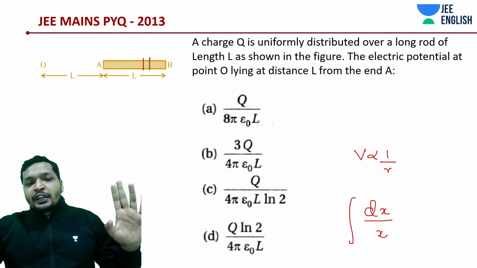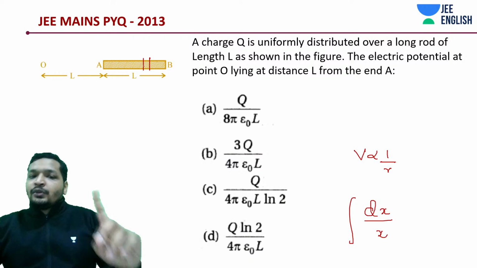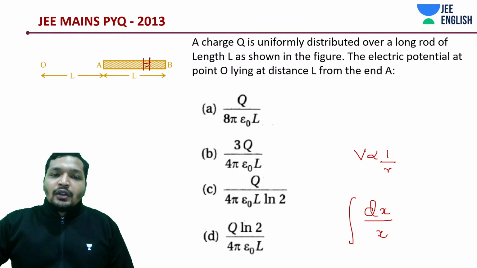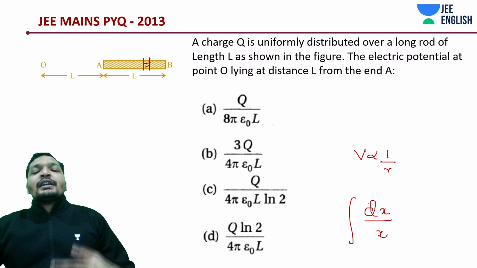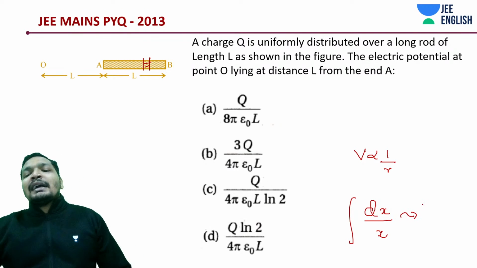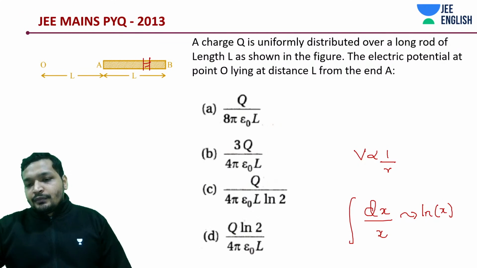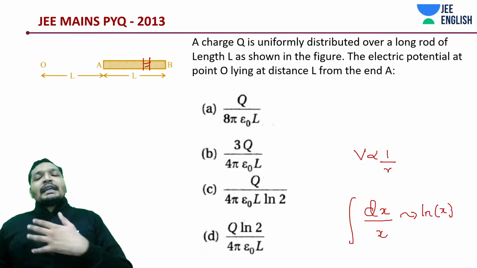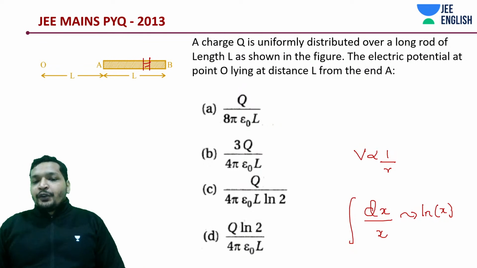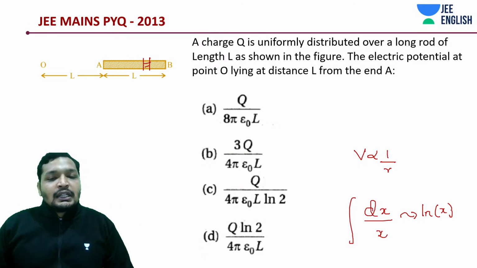This is for students who already know the concept; if you don't know the concept, stay tuned, it will come. If I'm going to integrate it, how much am I going to get? Some log on the numerator or denominator? On the numerator. 1 by x integration is log x.